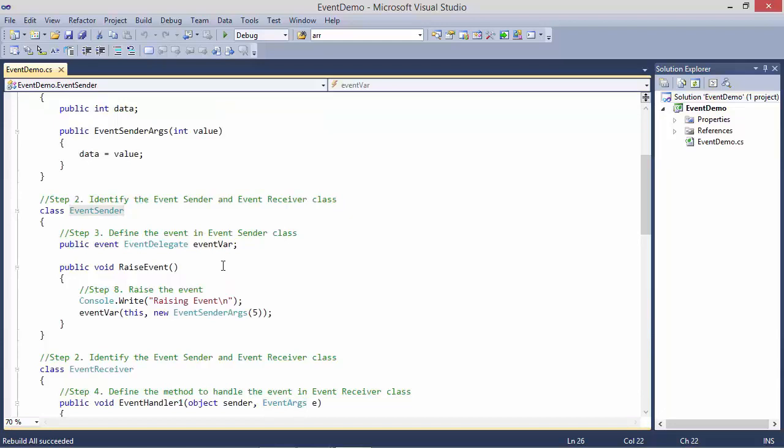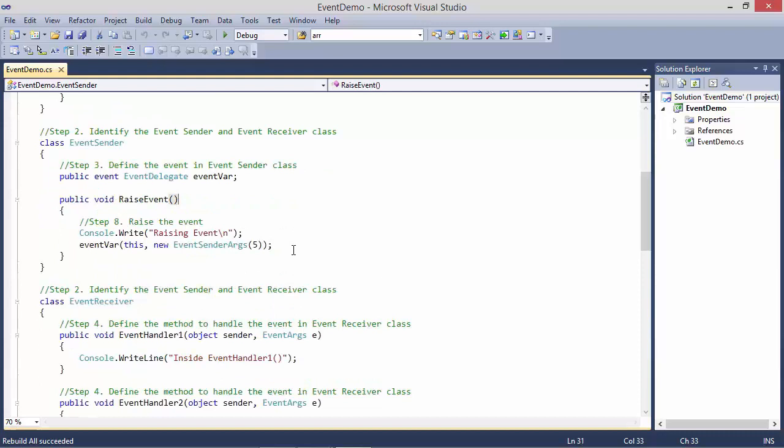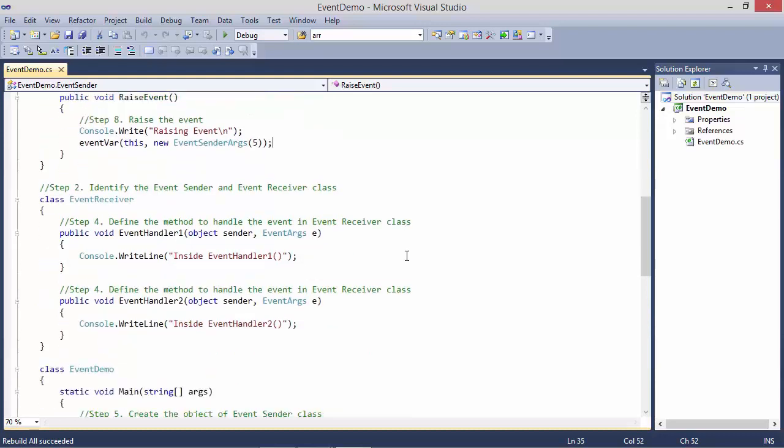It has event, and here it has method RaiseEvent, and inside this we are using event for raising the event. And this is the EventReceiver class. It has methods EventHandler1 and EventHandler2 for handling the event.